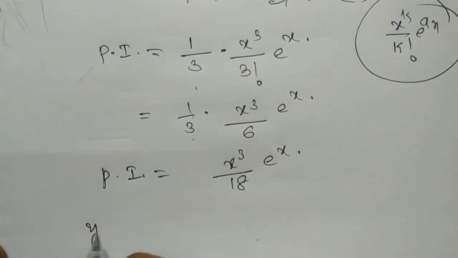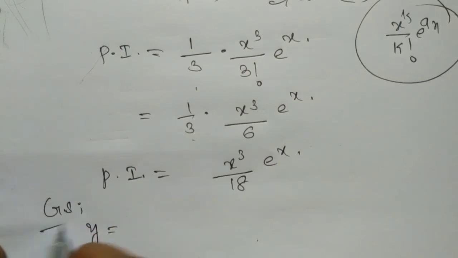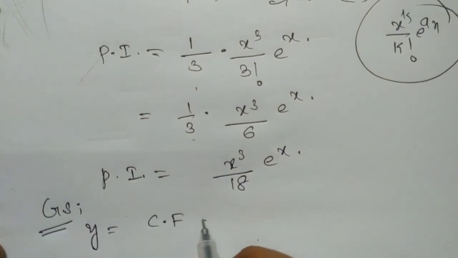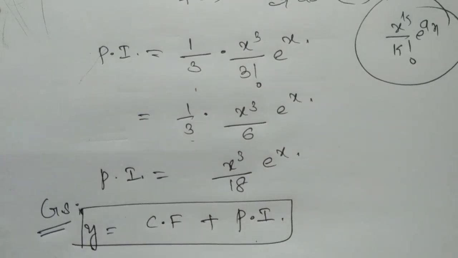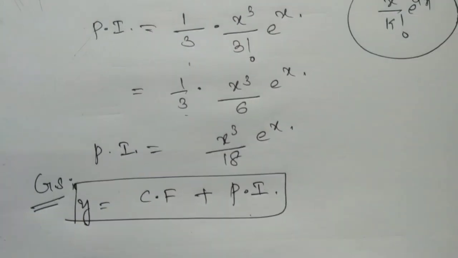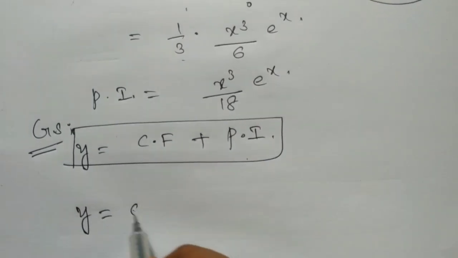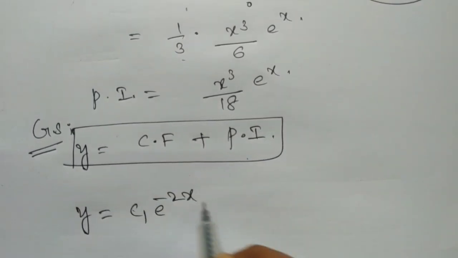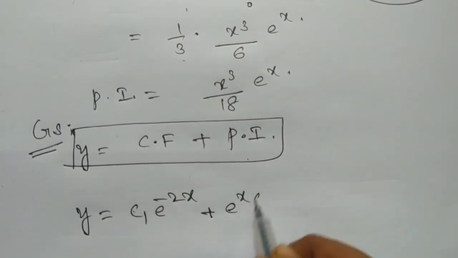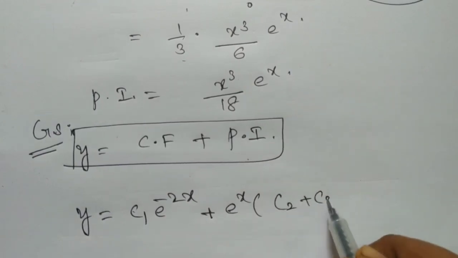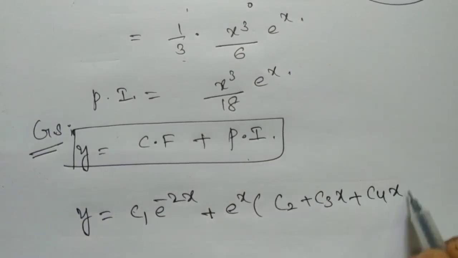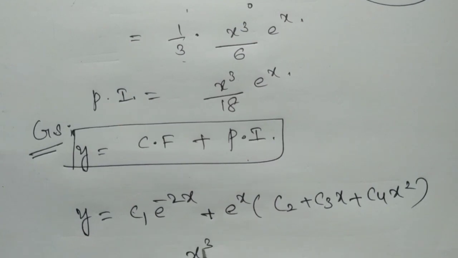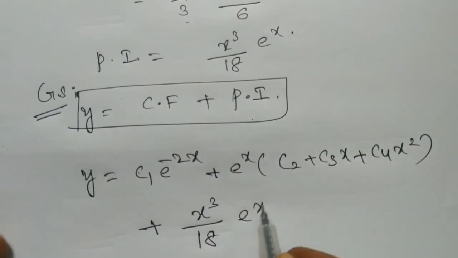So the general solution of the given problem is y equals complementary function plus particular integral. So y equals, what is the complementary function here? c1 e^(minus 2x) plus e^x into (c2 plus c3 x plus c4 x squared) plus x cubed by 18 into e^x.